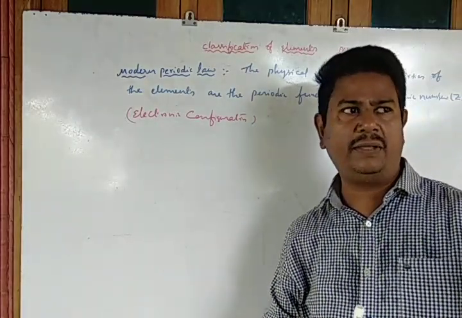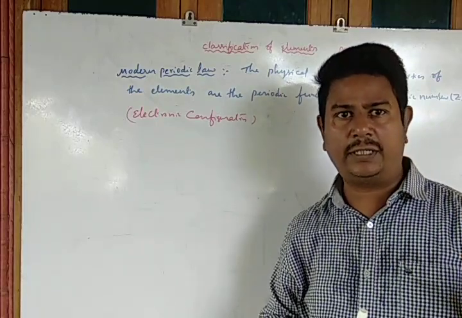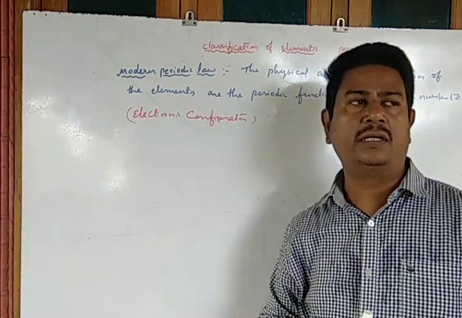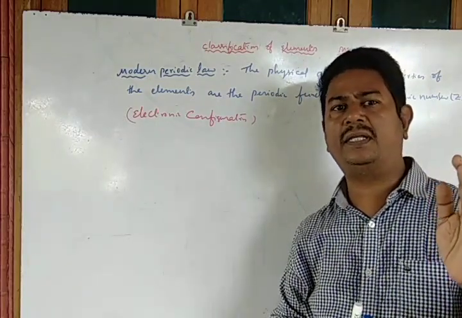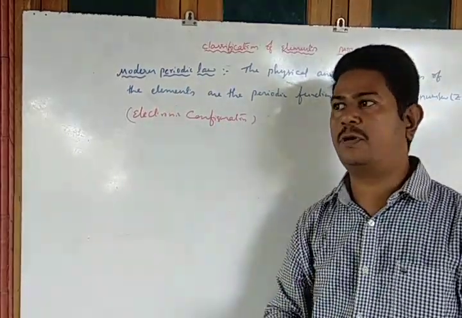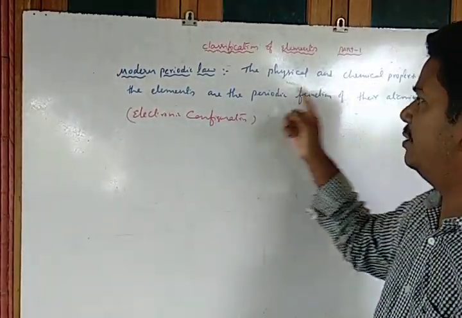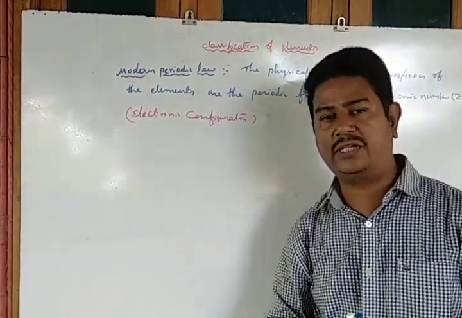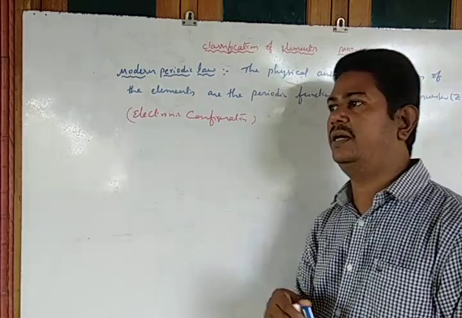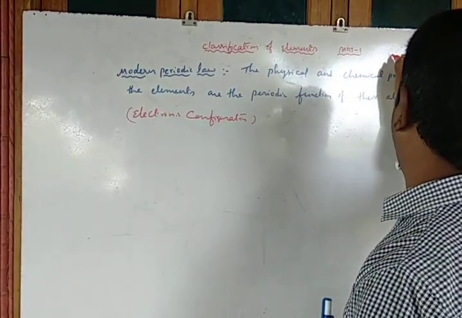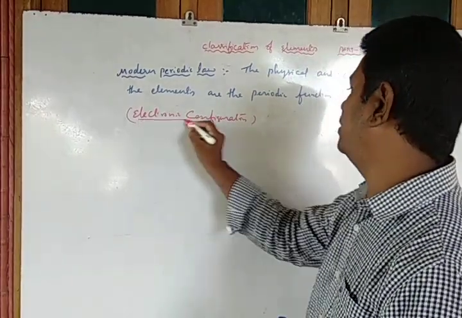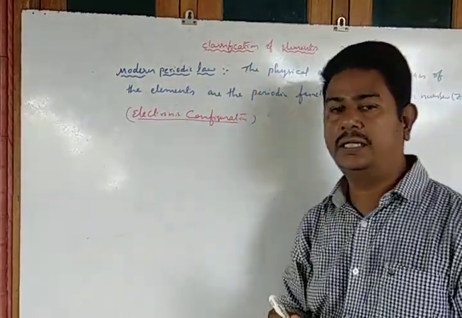Previously, Döbereiner's triads, Mendeleev's, Newlands' octaves, or Antoine Lavoisier's were completely based on the property of atomic weight. But here in the modern periodic law, we are based on the property of either atomic number or, more accurately, electronic configuration. On the basis of electronic configuration, we classify the elements. What we have, nearly 118 elements, those elements are classified on the basis of the electronic configuration into the usual modern periodic table.